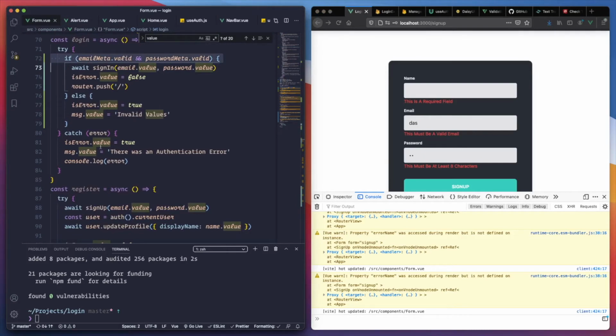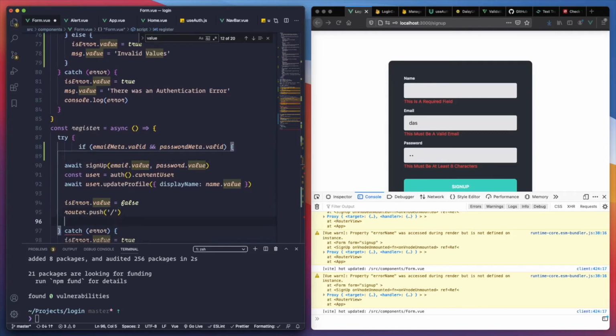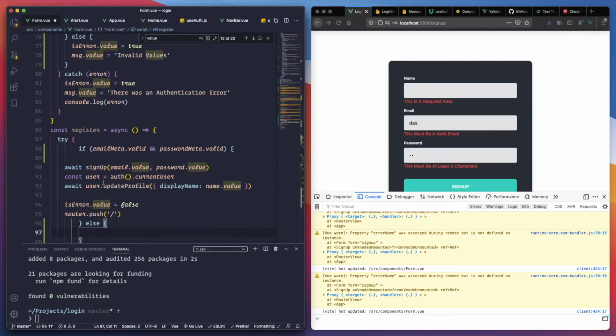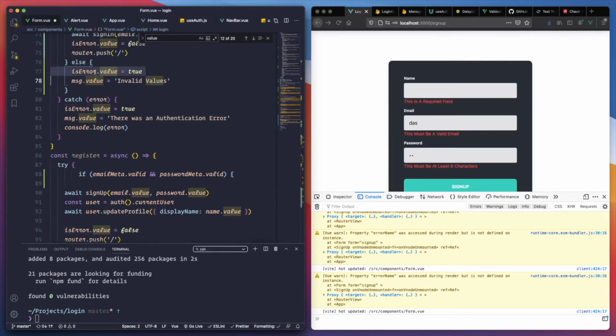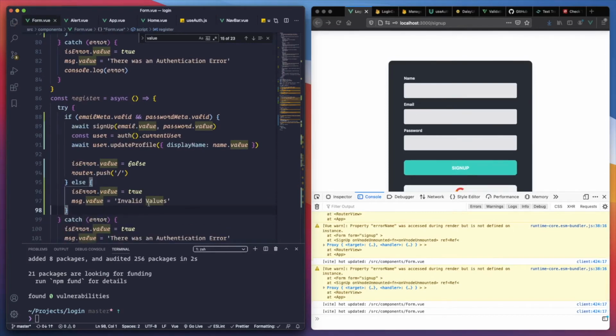We need to pretty much add this if statement here and grab everything there, or else something else. Including the else, we can use the same. Yeah, let's just keep it in valid values. Probably it's not the best message in the world, but it's something, right?